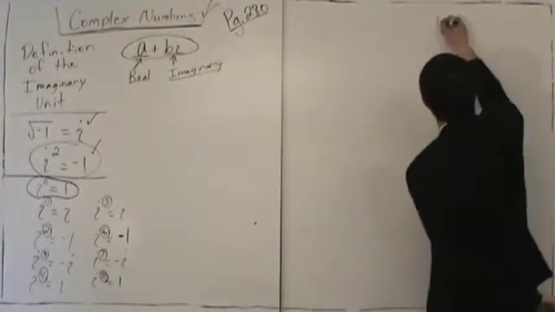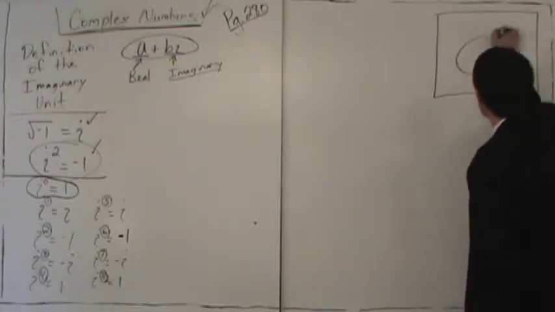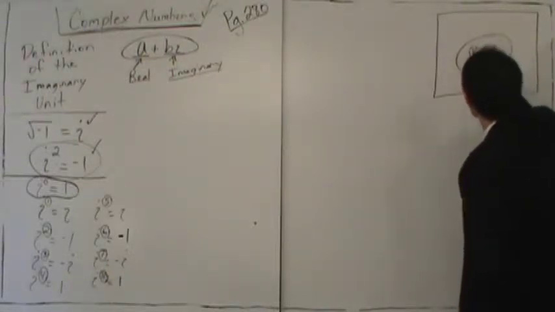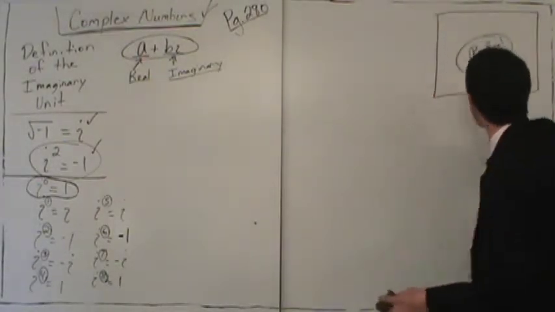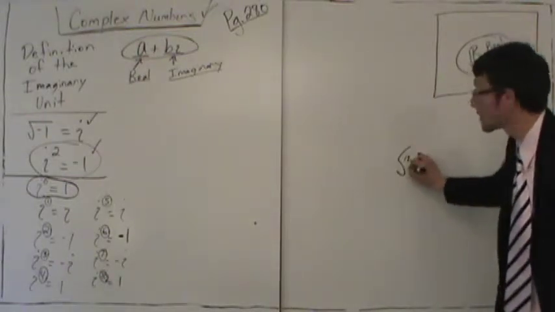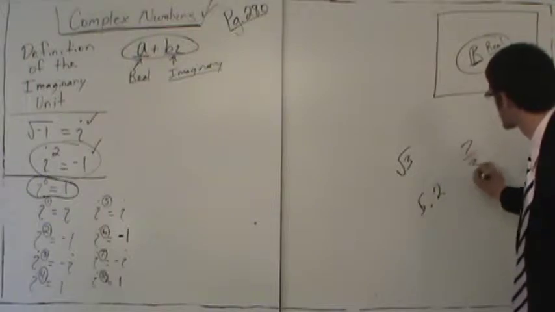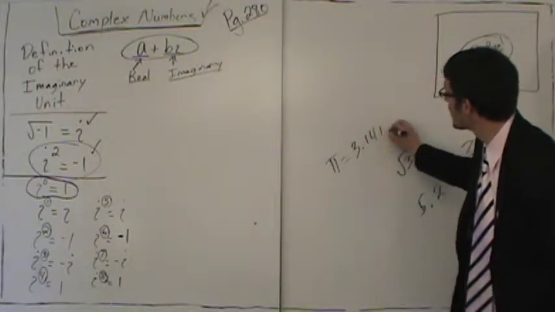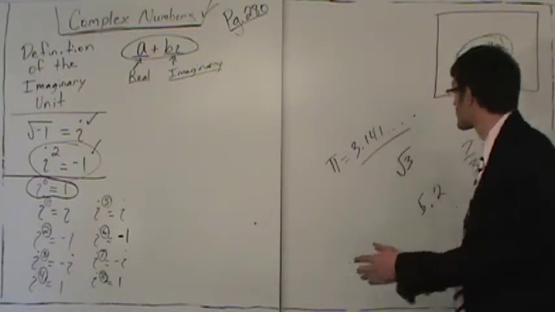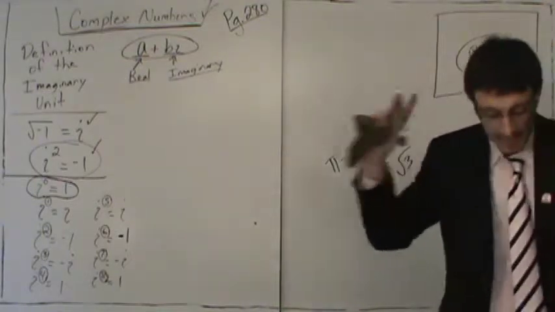Now I want you guys to put this diagram in your book. So if this set, inside, the small set is the real numbers. Real numbers is a huge set. Blows our mind. How many numbers are real numbers? Is the square root of 3 a real number? Yes. Is 5.2 a real number? Yes. Is 7/3 a real number? Yes. Is pi a real number? 3.141, this goes on forever. Is pi a real number? Yes. So how many real numbers are there? Infinitely many. Blows our mind.